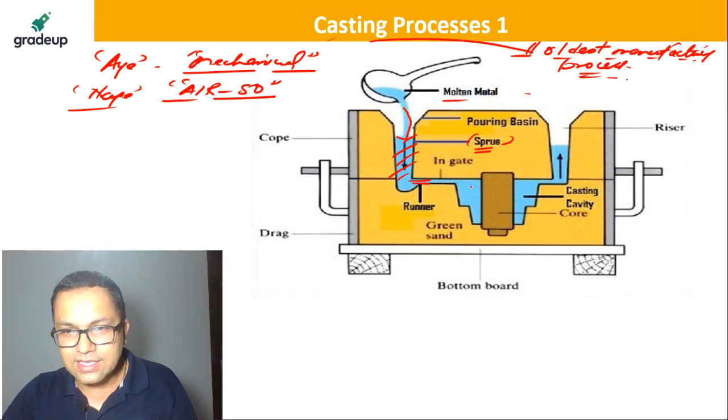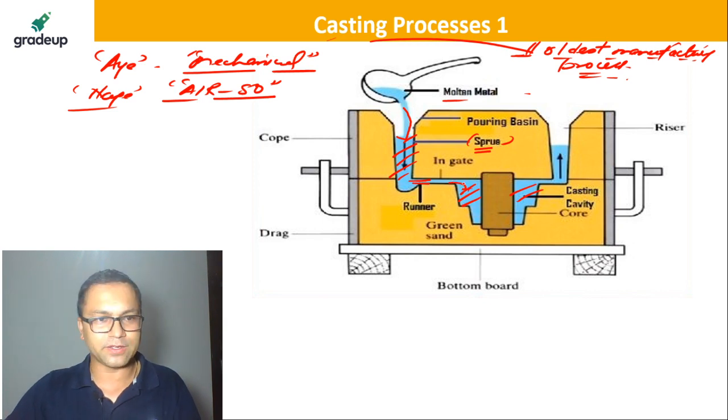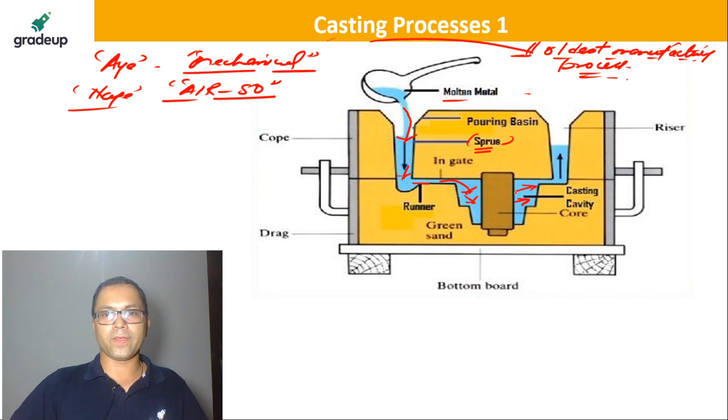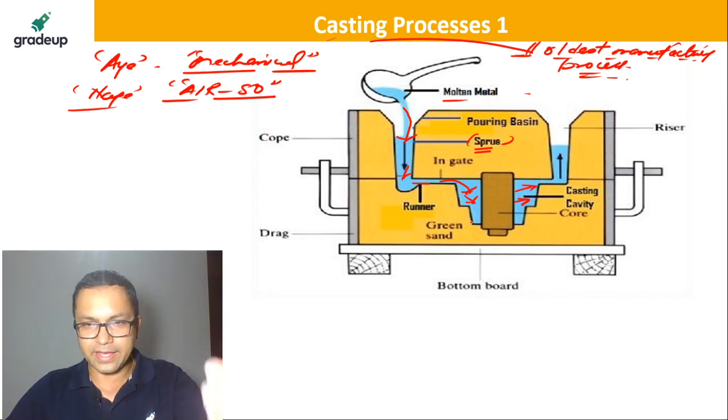Now this is a cavity here, all right. Now the molten metal fills into the cavity like this. Are you getting this? Hello, a very good evening to you guys. So what is happening here is the molten metal is filling in this cavity like this, now like this, now like this. Now what happens with time?